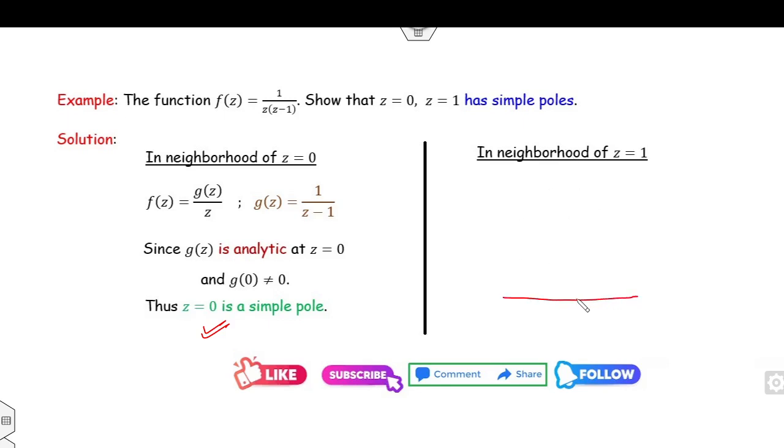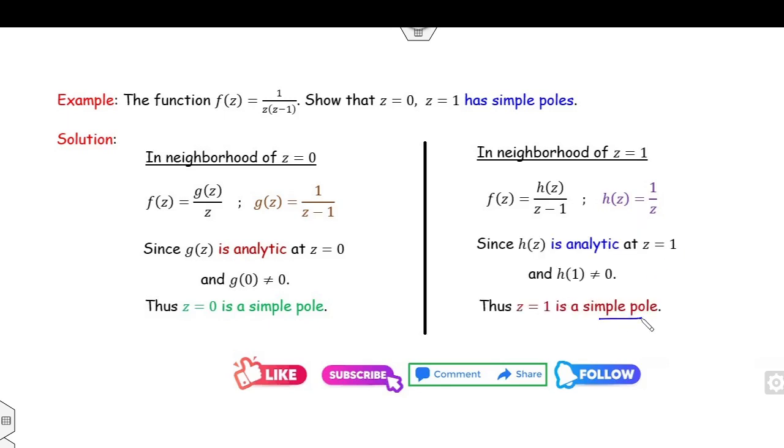Similarly, for the case of z equal to 1, if I consider the neighborhood, then clearly 1 over z is a finite value in the neighborhood of z equal to 1. So I can write f(z) as h(z) divided by z minus 1, where h(z) is 1 over z. You can see this function is analytic, and the value of h(1) is non-zero. Therefore, the point is a simple pole.